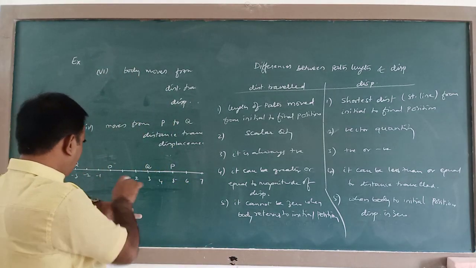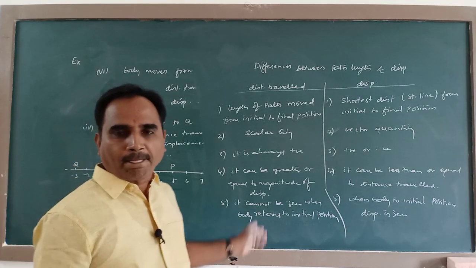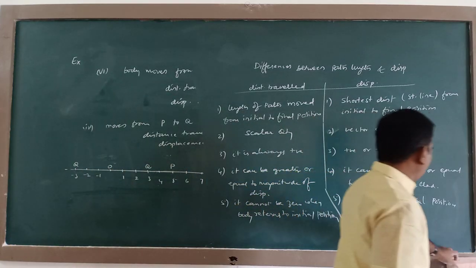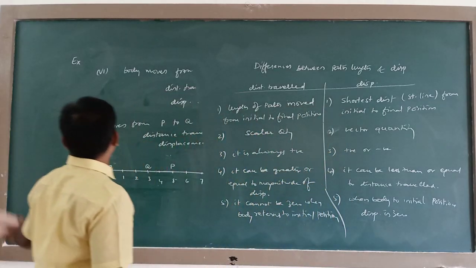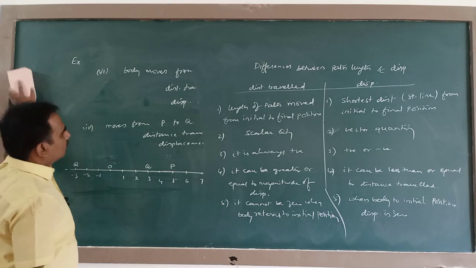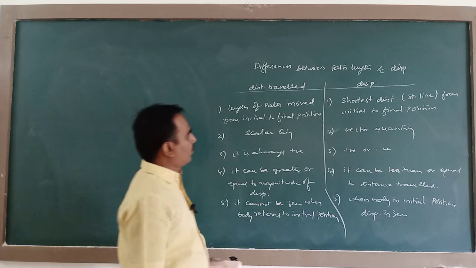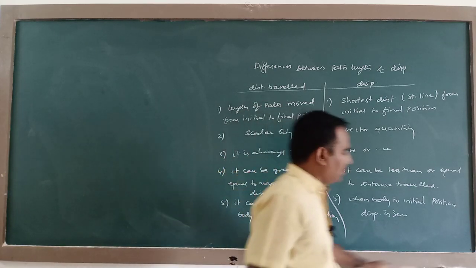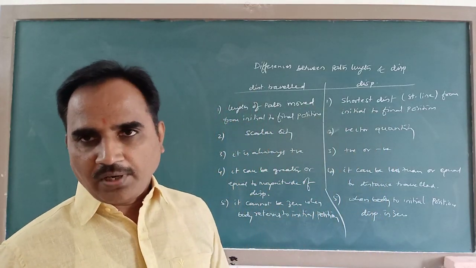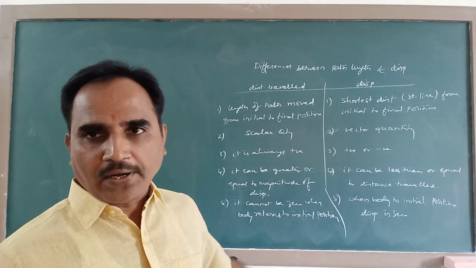Next, we have to define speed and velocity. You copy down these points. In the annual examination, if these questions are asked, if you write this much, that is enough. So I'll continue from here in the next class.